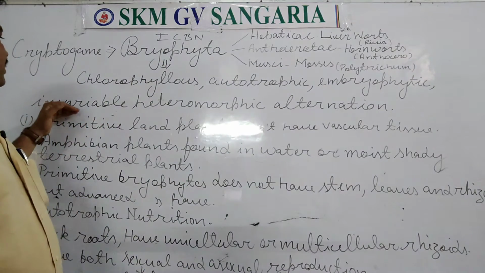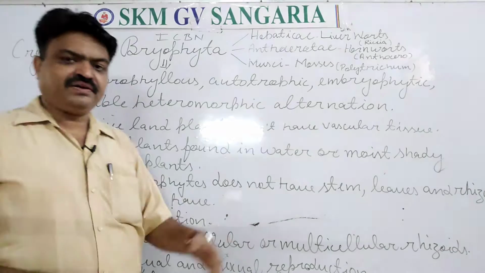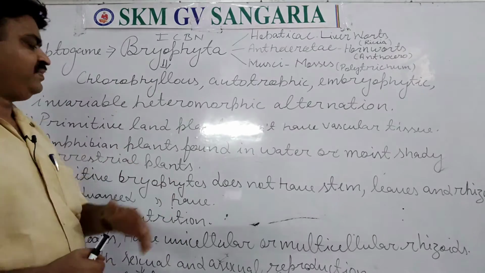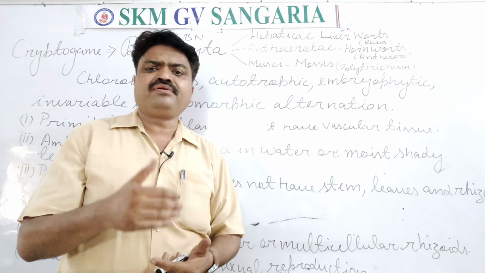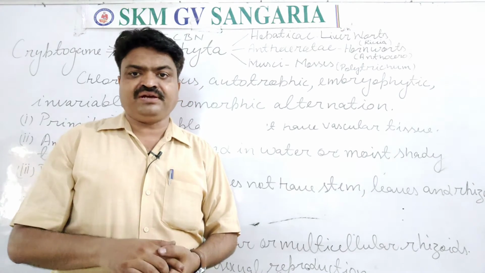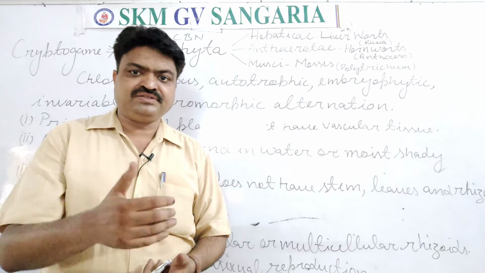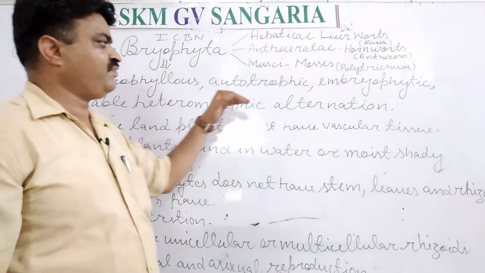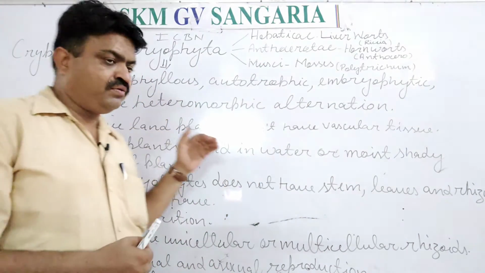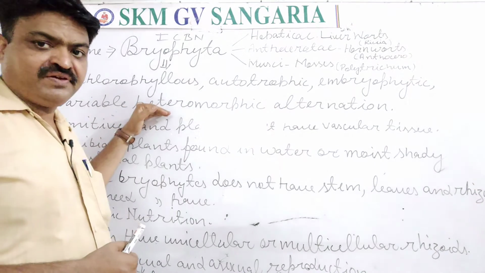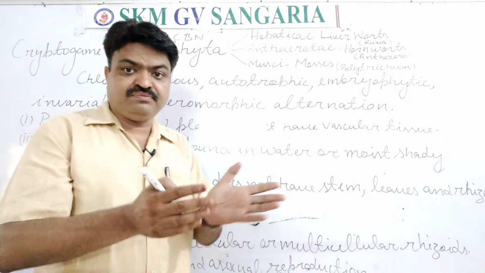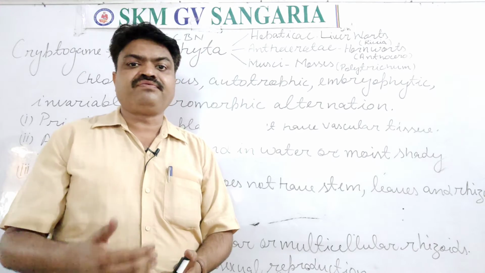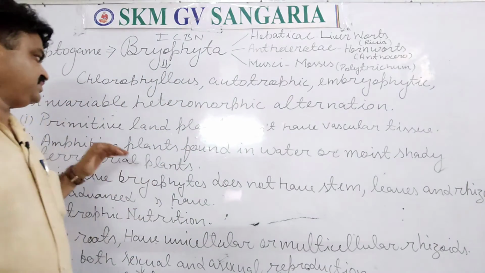With this they have an invariable heteromorphic alternation, means they have variability. Variability means their body cannot be differentiated easily into stem, leaves and rhizoids. That's why we can say they have heteromorphic alternation. Hetero means different. Morphic means morphology. Morphology means external appearance. With this they have different characteristics. One by one we will discuss them.